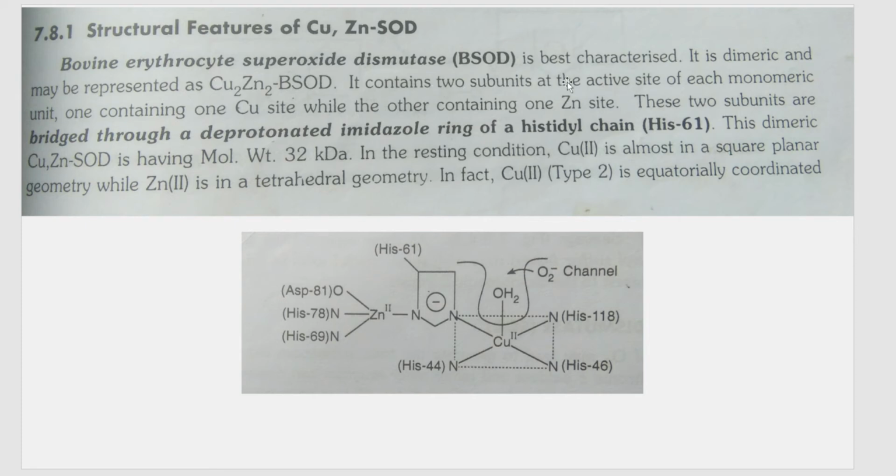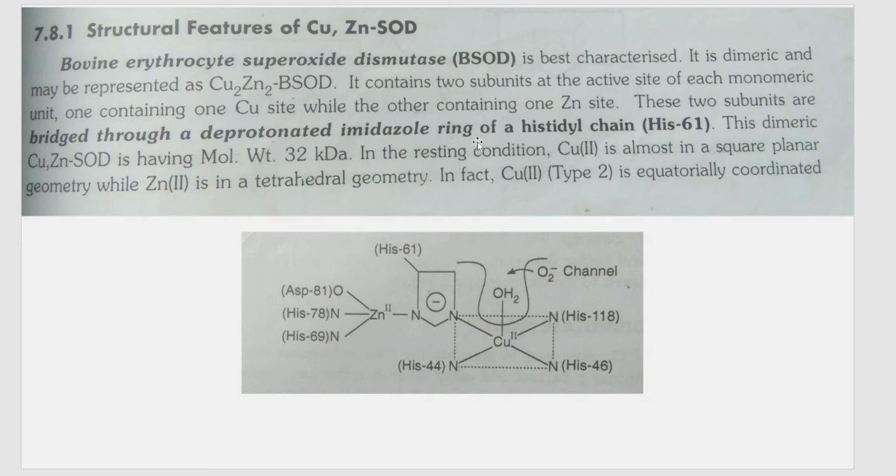Okay. So of these two subunits, each subunit has one active site in it, and in one of the active sites there is zinc metal, and in the other active site there is copper metal. So this is one subunit. Here you can see one subunit containing the zinc metal, and this is the other subunit of this protein containing the copper metal. Okay.